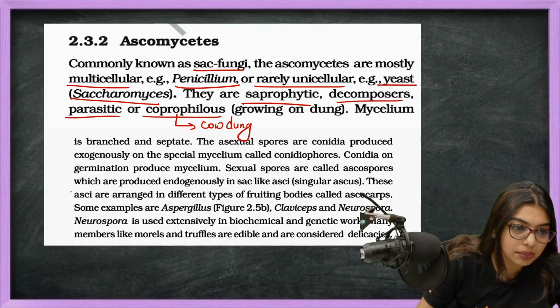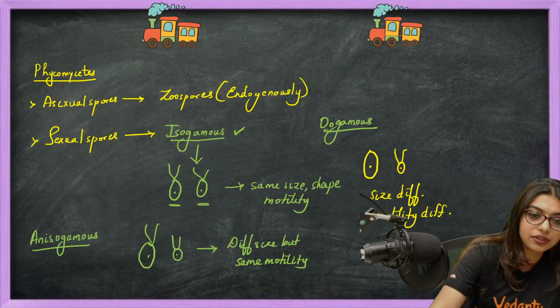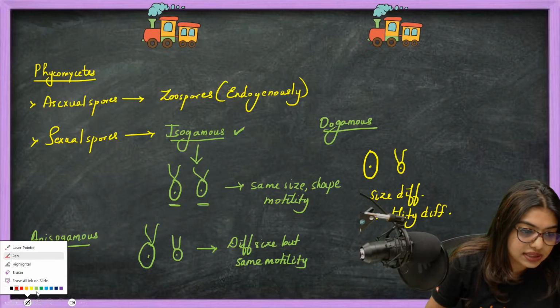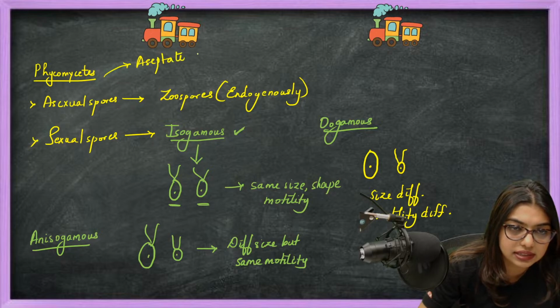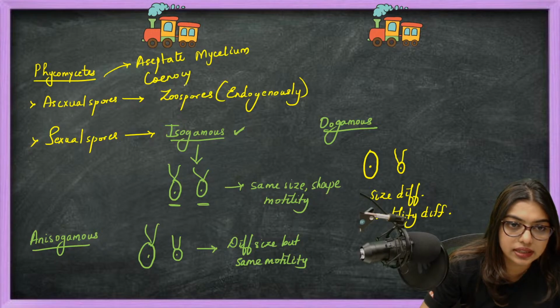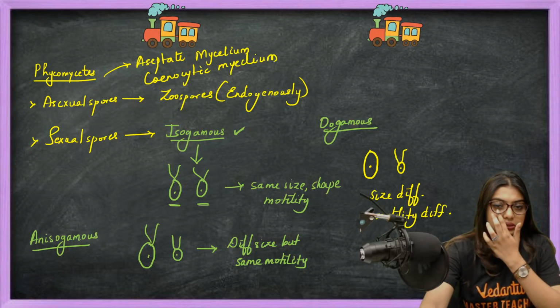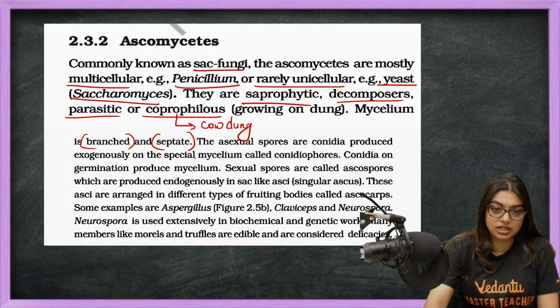Mycelium, very important here: mycelium is branched and septate. Students, here we forgot to write that Phycomycetes is the only one that has aseptate, cenocytic mycelium. Yes, Jenny, I will be completing the chapter today. Branched, starting from here, it is going to be branched and septate.